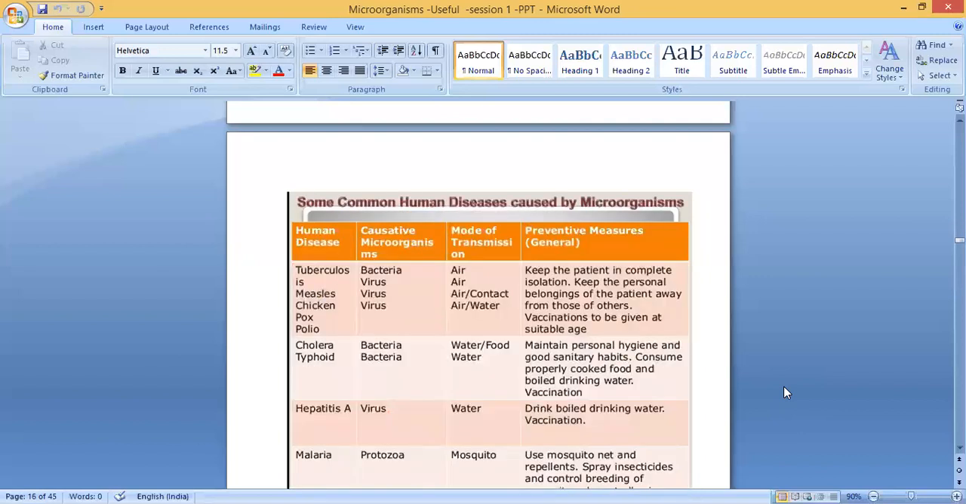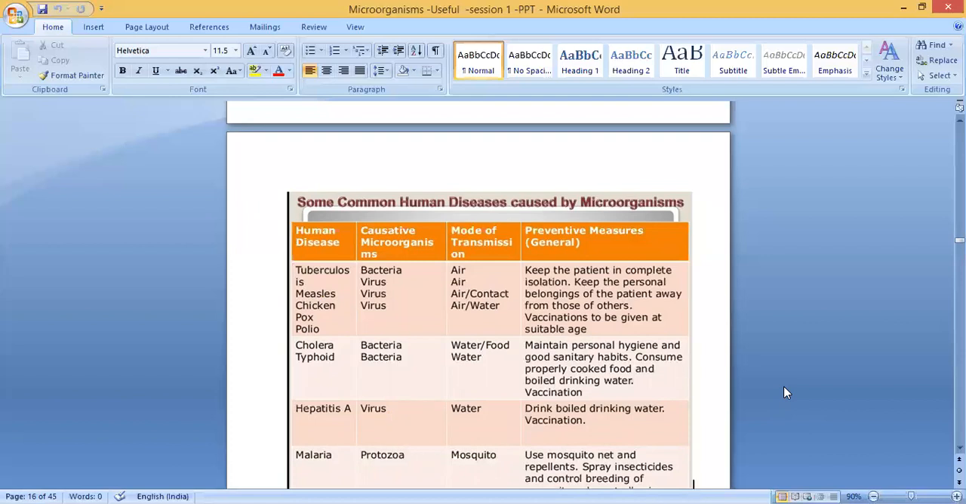Now, some common human diseases caused by microorganisms. For each human disease, we note the causative microorganism: bacteria, virus or protozoa. The next is the mode of transmission, how it will spread: the person will get the disease through air, water, food or mosquito. The last one is preventive measures, how we can generally prevent them.